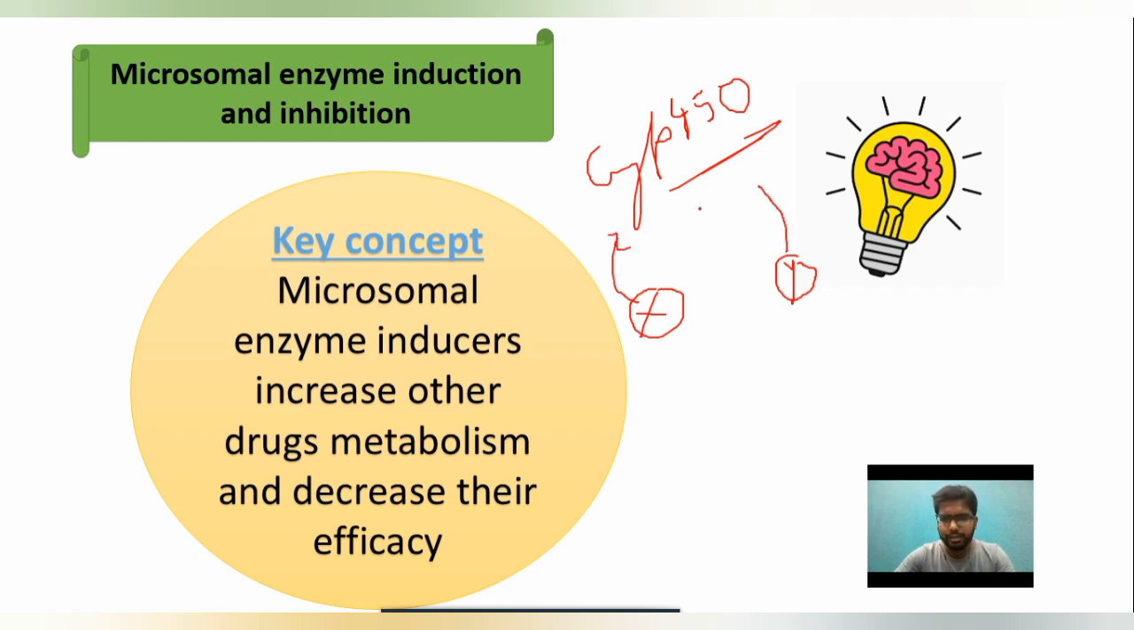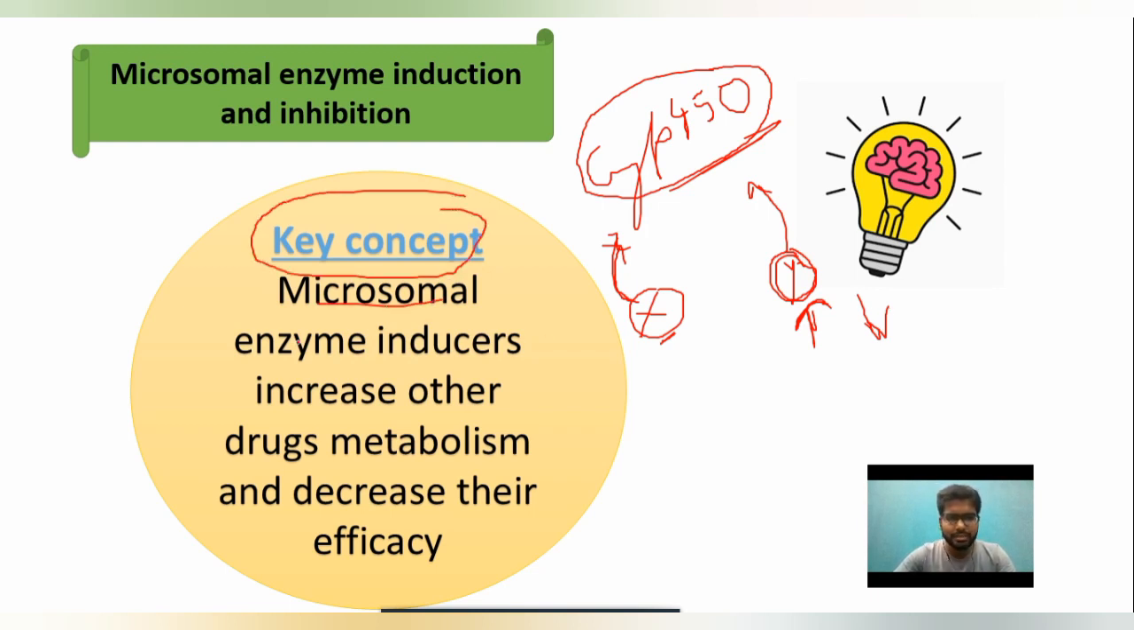In case drug X is a microsomal enzyme inducer, meaning X is going to induce the CYP 450 enzyme, then concurrently the metabolism of Y will be increased, and if the metabolism of Y is increased, then the pharmacological action of Y will be decreased. So the key concept is that microsomal enzyme inducers increase other drugs' metabolism and decrease their efficacy. That is the main point.